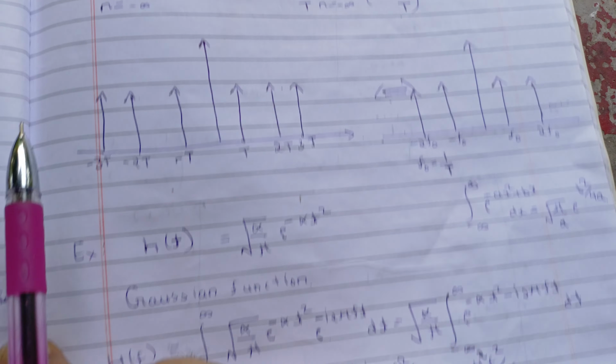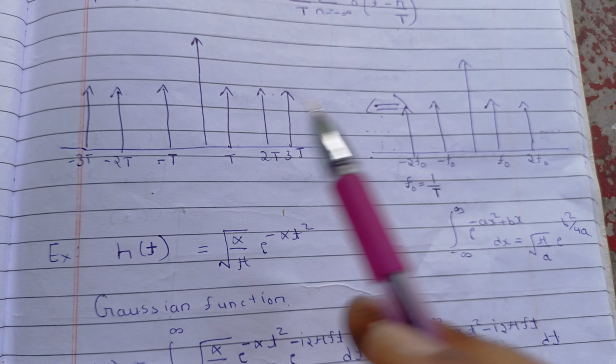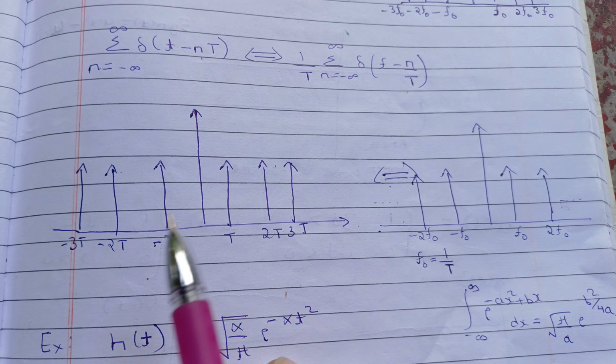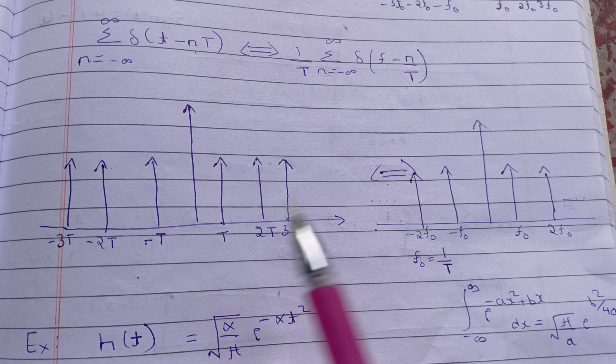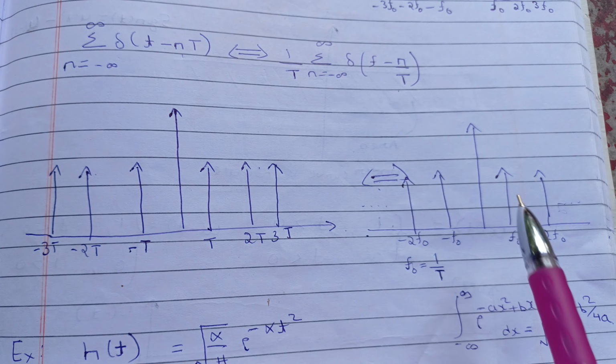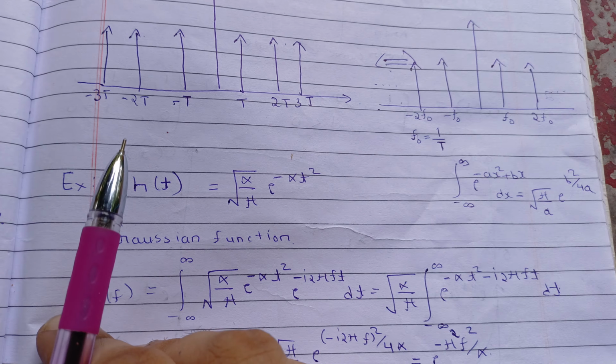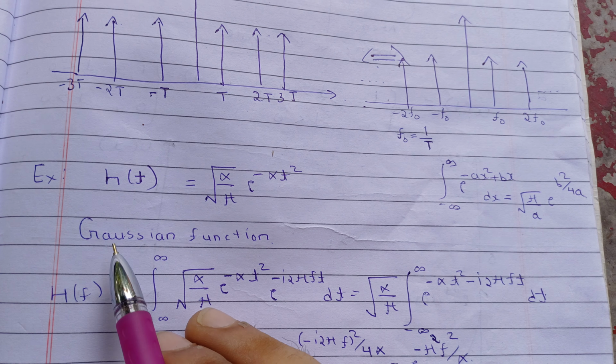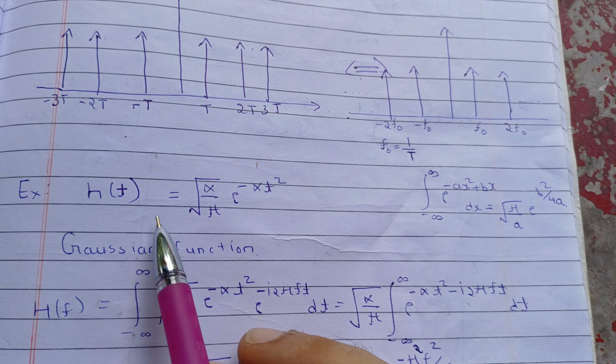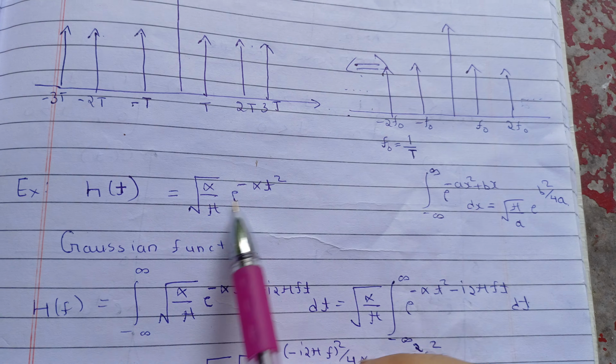We are discussing some special cases for the Fourier transform. Questions will be based on them. So you must remember, an impulse equidistant function will give you an impulse equidistant Fourier transform. Now let's say we have a Gaussian function. There is a special property for the Fourier transform, that the Fourier transform of a Gaussian function will also be